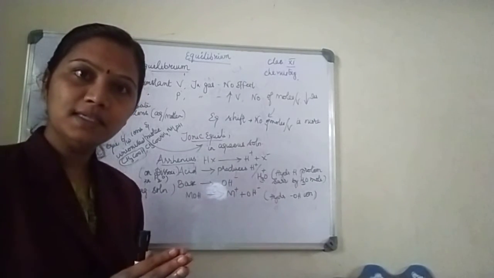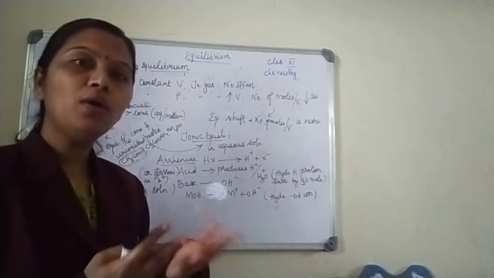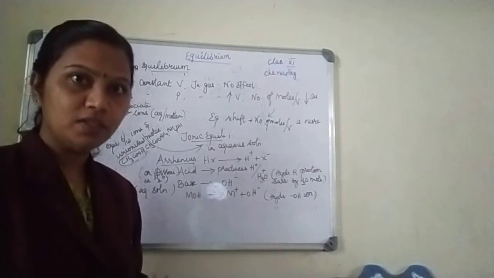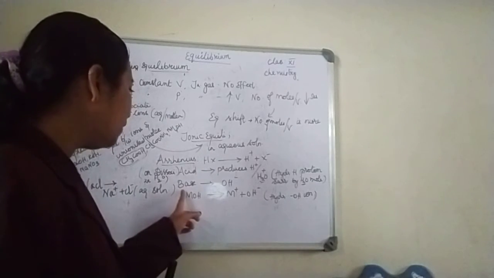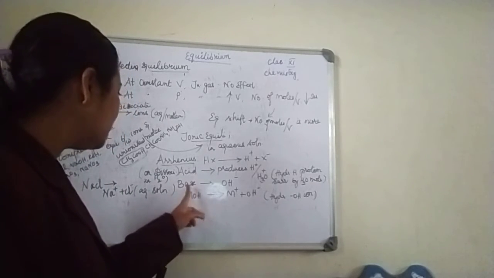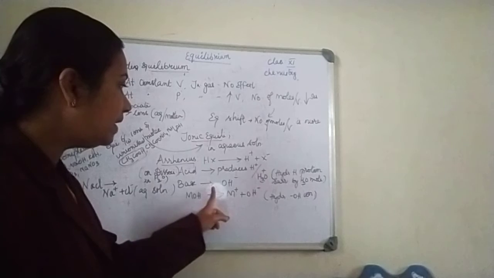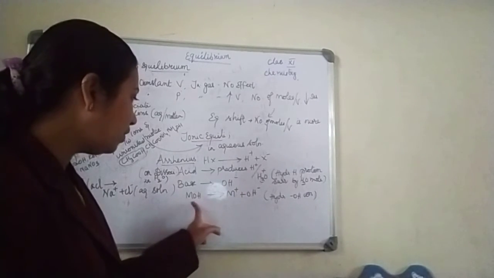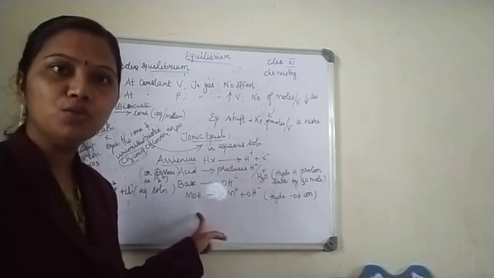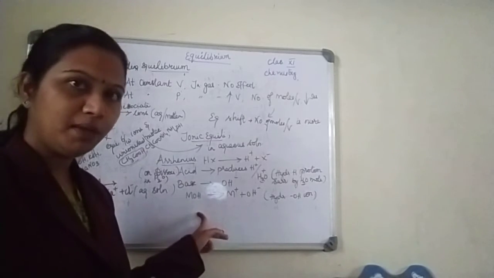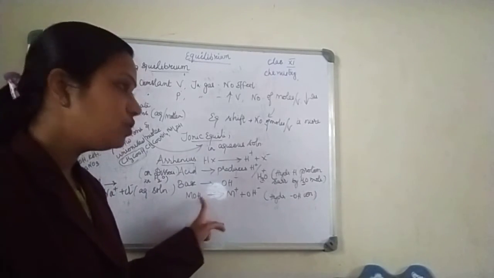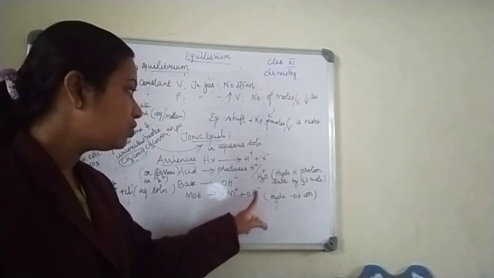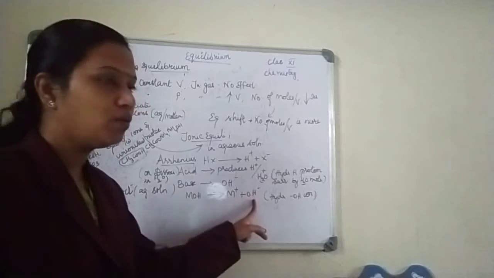Acids produce hydrogen ion on dissociation, and bases produce hydroxyl ions on dissociation. For example, I am giving MOH. This can be sodium hydroxide or potassium hydroxide. It dissociates in aqueous solution to give M plus and OH minus, which is your hydroxyl ion.